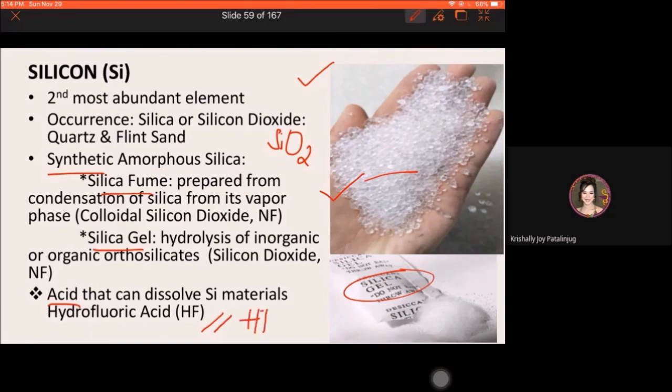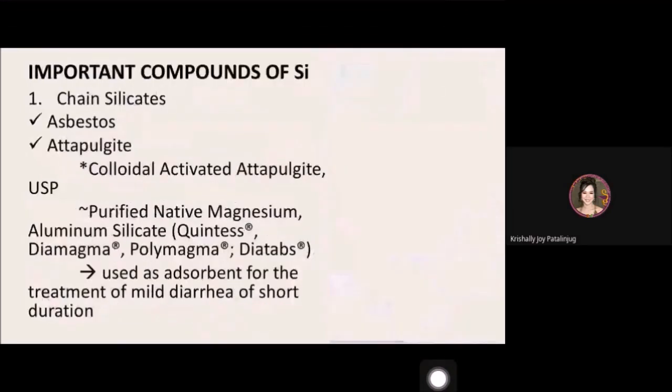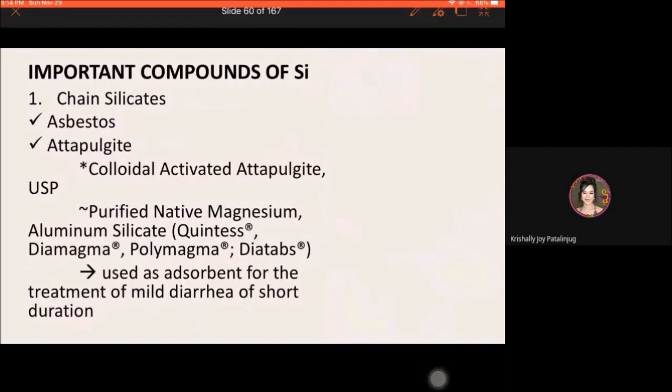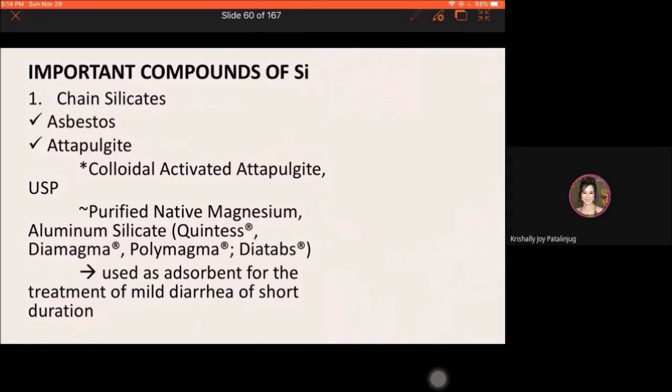Now let us proceed to the important compounds of silicon, beginning with the chain silicates. Chain silicates are the asbestos. Asbestos, I introduced under the compounds of magnesium, is chemically known as hydrous or hydrated magnesium silicate. So it contains magnesium plus a silicate. Attapulgite, or the colloidal activated attapulgite, has pharmaceutical uses.